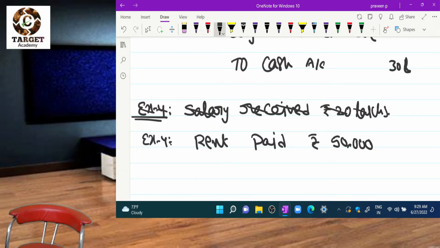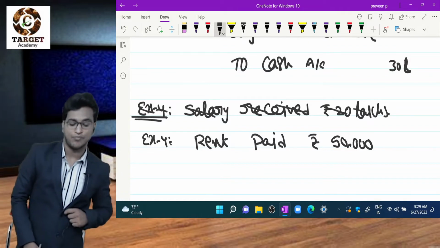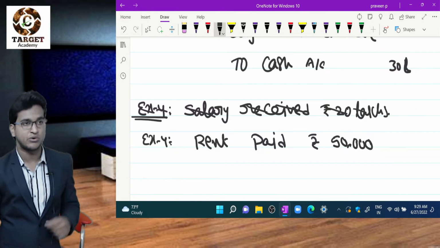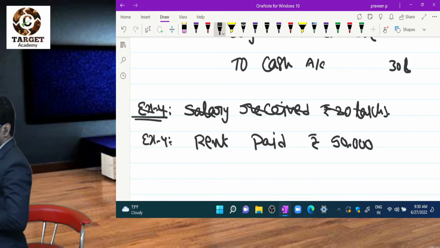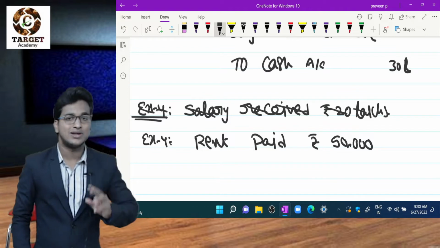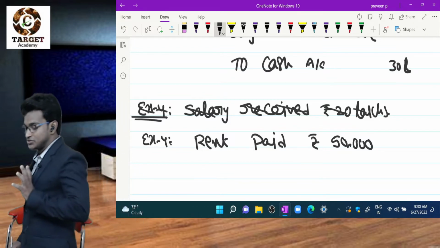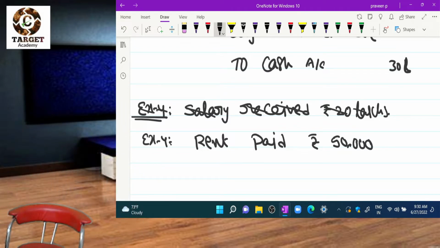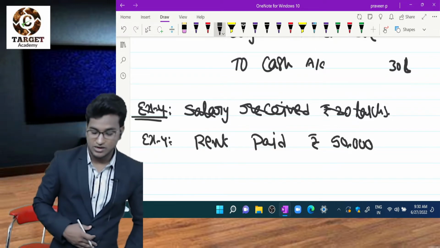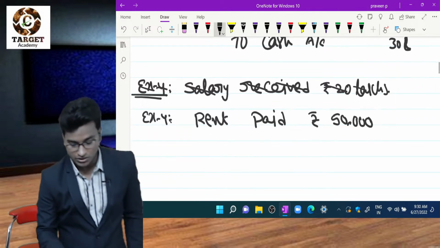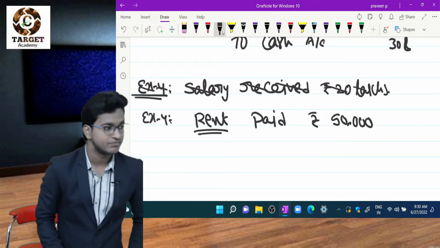Rent paid. First of all, you have to observe, is it my expense or income? Then you have to focus whether I have to debit or I have to credit. Same as salary, just observe the transaction and apply golden rules. Then we'll get a journal entry easily. Rent paid 50,000, right? So what is journal entry? Income?